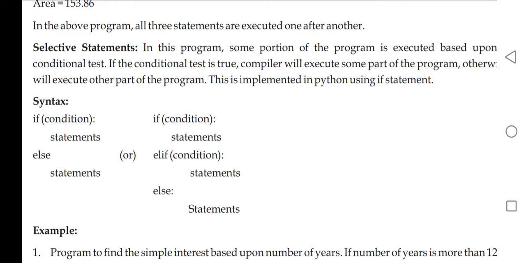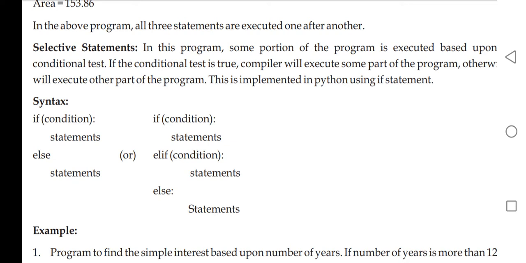For its execution does not mean that others are not executed, others are also executed, but this selective statement in the program forces the interpreter to execute the set of statements stated in its block, and this is achieved by making use of if and else. If is followed by a condition, then there's a block, which will be the set of statements for if.